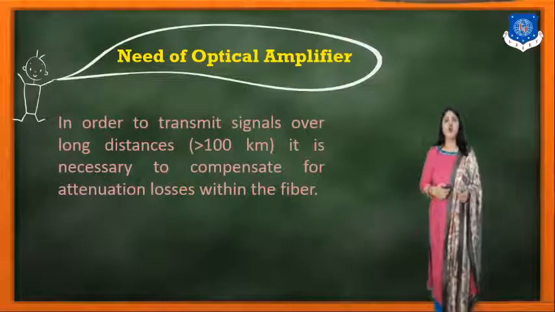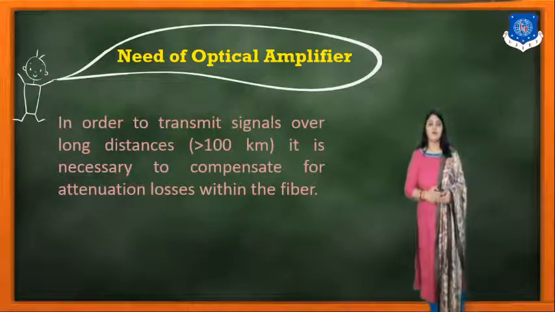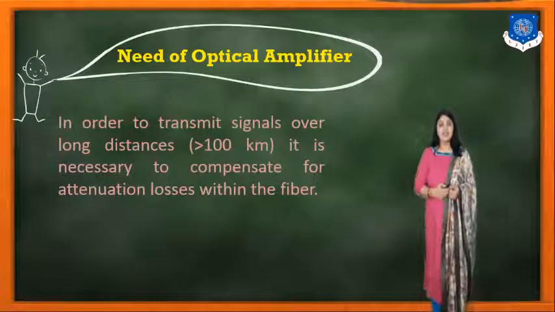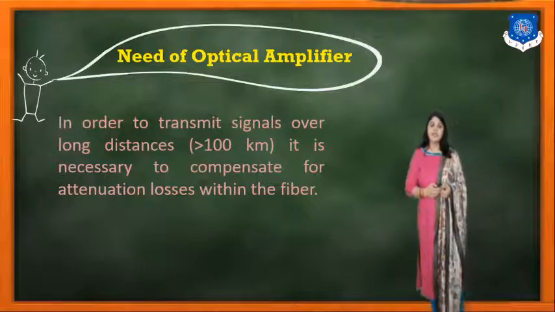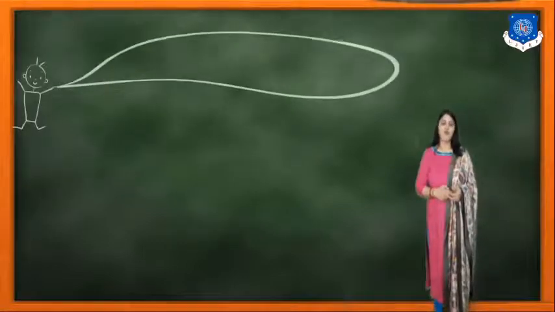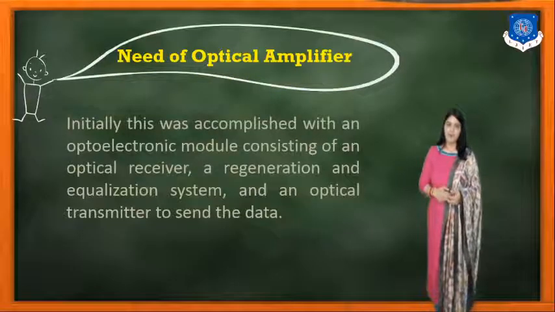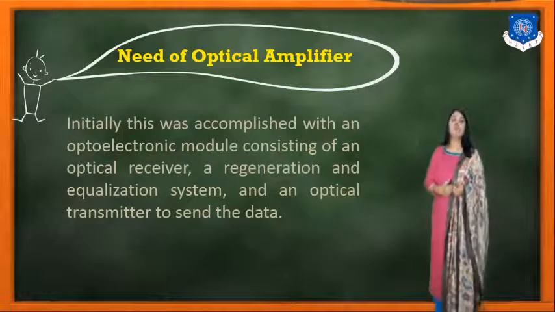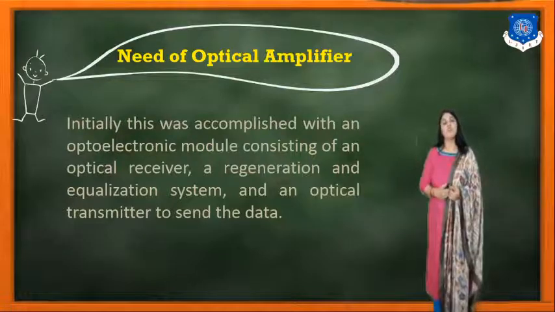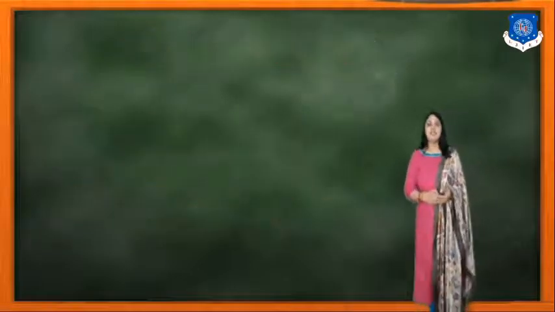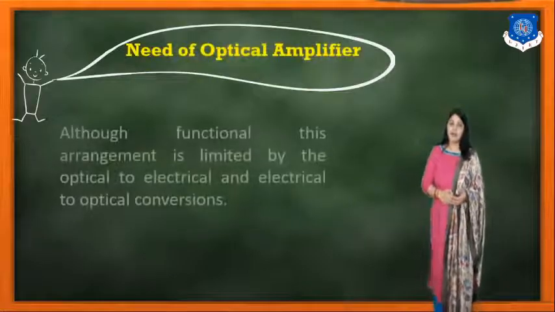So very first, what is the need of the optical amplifier? In order to transmit signals over long distances, greater than 100 km, it is necessary to compensate for the attenuation losses within the fiber. We need an optical amplifier. Initially, this was accomplished with an optoelectronic module, which consists of an optical receiver, a regeneration and equalization system, and an optical transmitter to send the particular data.